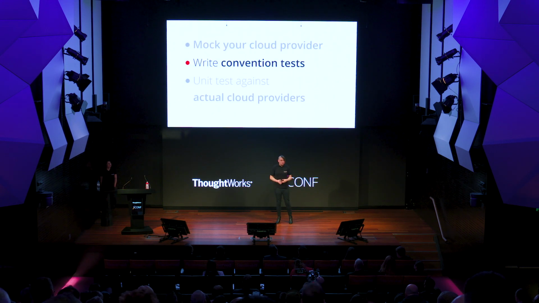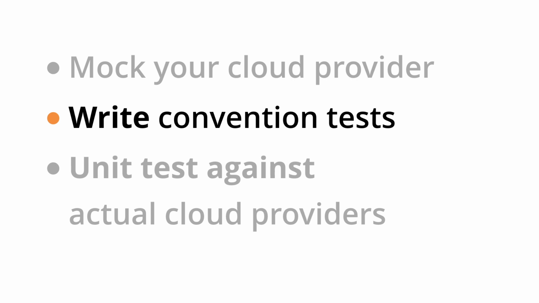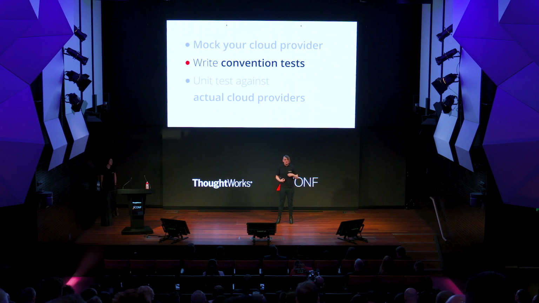The second type we saw was what we've deemed convention tests. That is, tests that just look at the code you've written and say, does it match certain criteria? E.g., are all my databases with encrypted true? And we think these definitely have a place. They're great for compliance, for making sure that something matches security, or they're great for enforcing conventions, e.g. all instances should be in AP Southeast 2 in Sydney. But again, they're not really testing, and they're not really giving us confidence that the code we've written has worked.